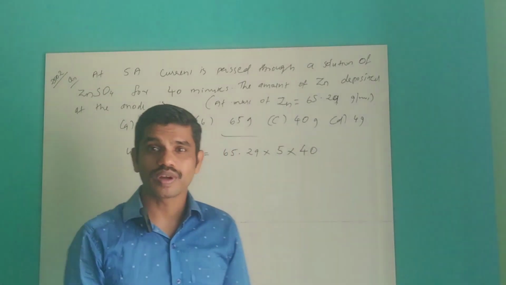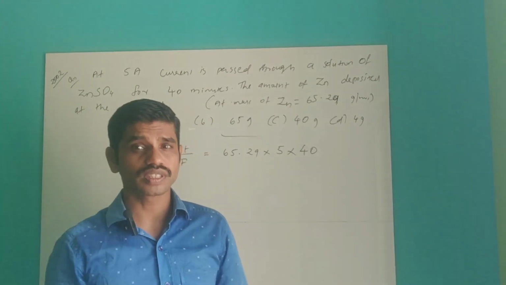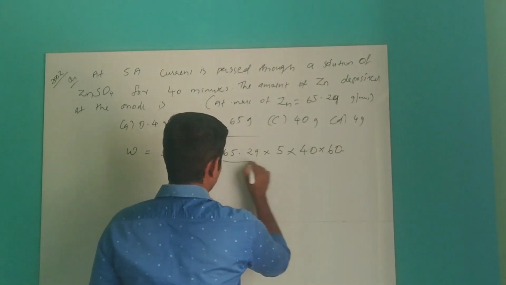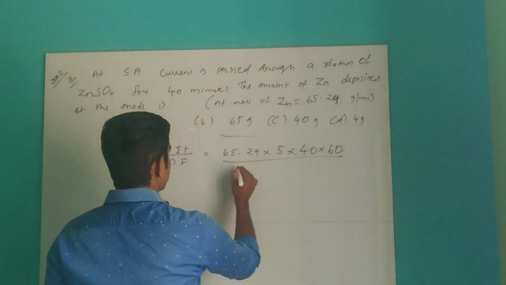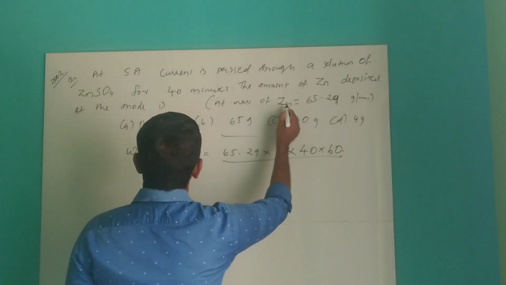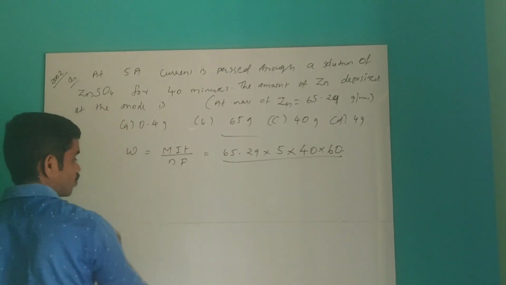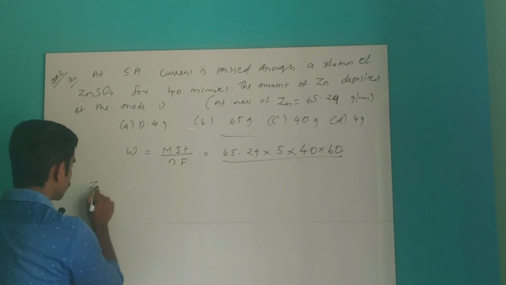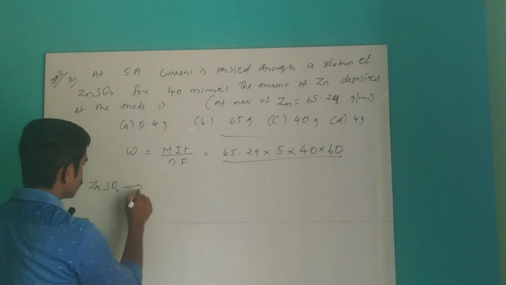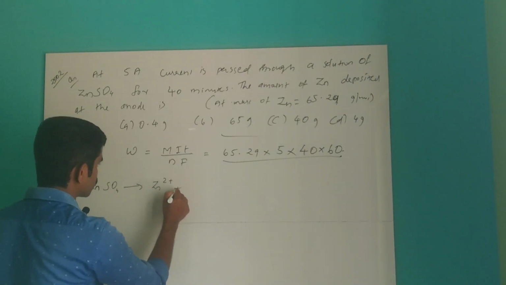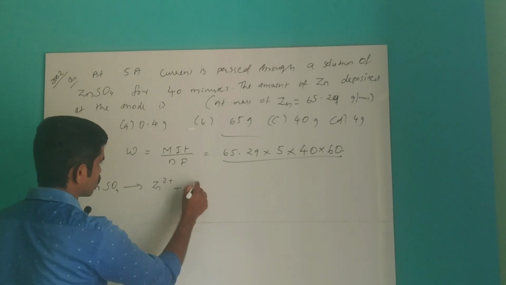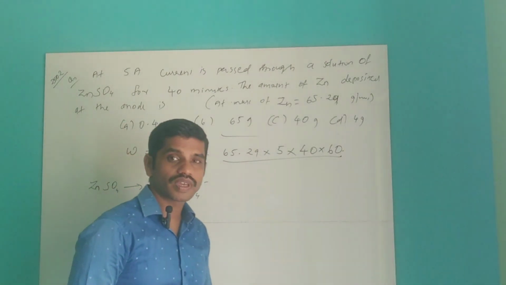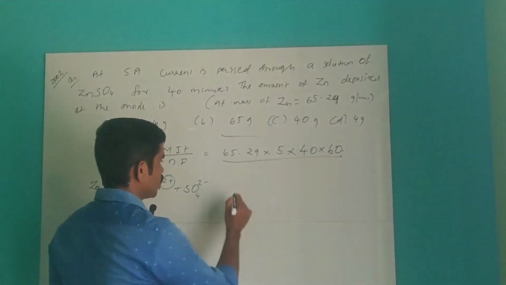Time you have to convert into seconds, don't forget, so 40 into 60, divided by the number of electrons. Zinc sulfate ZnSO4 will dissociate into Zn2+ and SO4 2-. So with Zn2+, 2 Faraday of electricity is required.